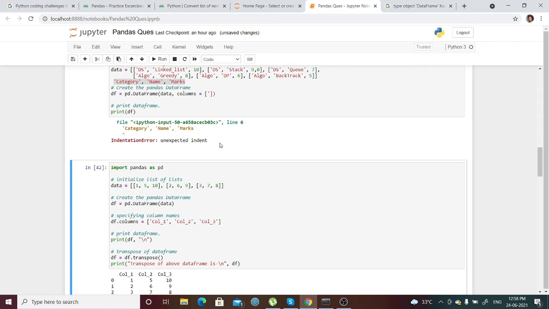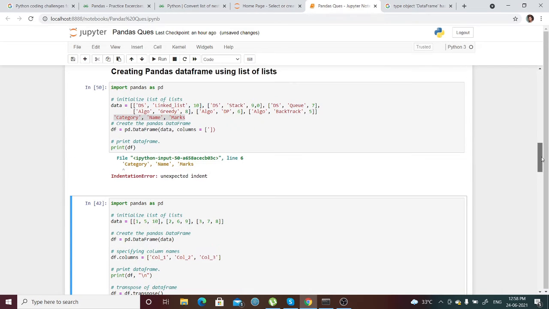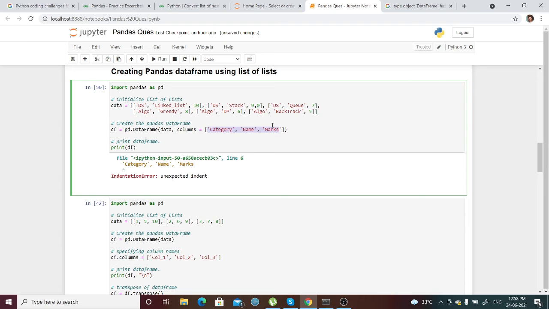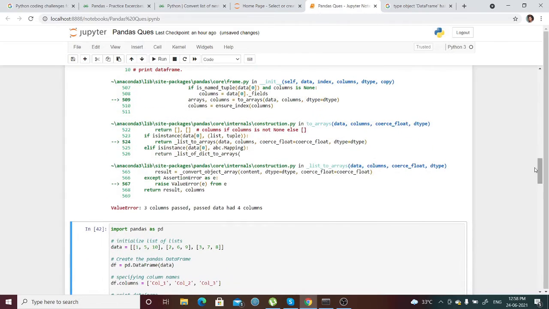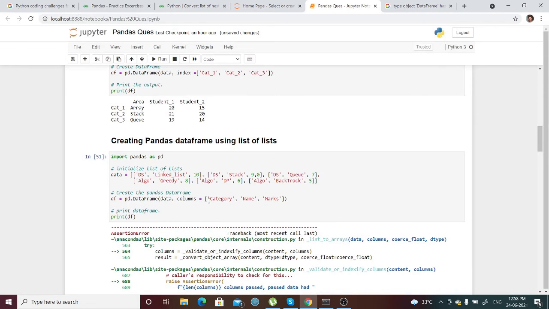Okay, unexpected indent, so that is not the error, maybe. Yes, so the error is like three columns passed, passed data had four columns, right? So we have passed three columns, but in place of three values, I'm passing the values of four columns here in the second data. So it will create an error. Supposedly I'll just try to pass one separate column here, test. Let's see whether it gives me an error or not.